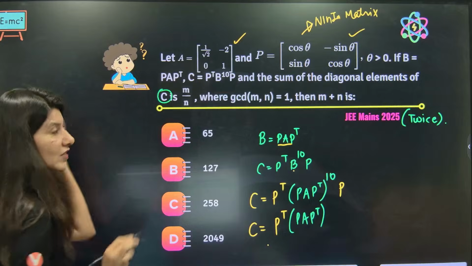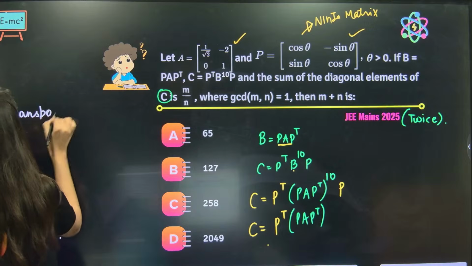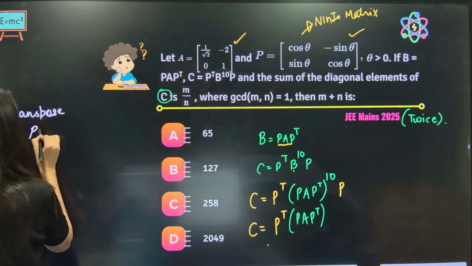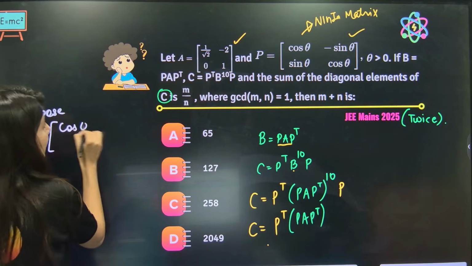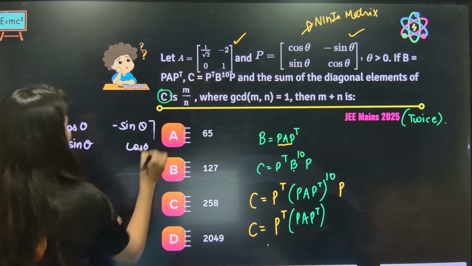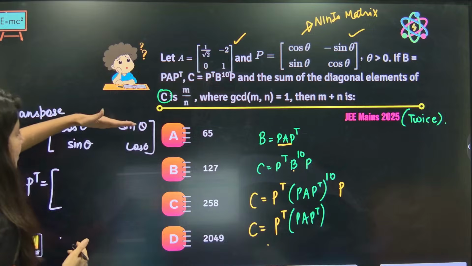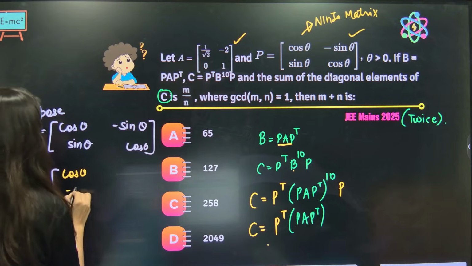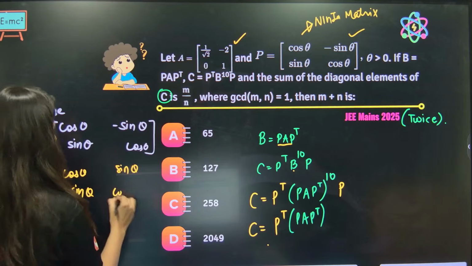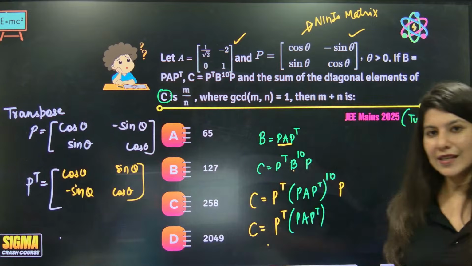just one thing. We'll study transpose later, but right now, what is transpose of a matrix? Let's talk about P only. P matrix: cos theta, minus sin theta, cos theta. What will be P transpose, anybody? P transpose will be nothing but interchange of row and column. So this is your row 1, now this will become your column number 1. This is your row number 2, this will become your column number 2. This is your P transpose. Just the basic definition of transpose you will need and you will be done.